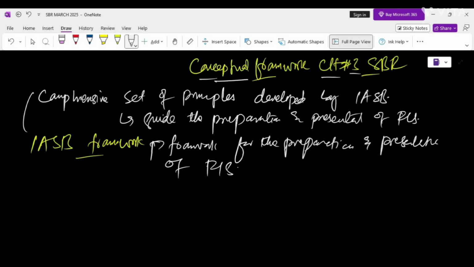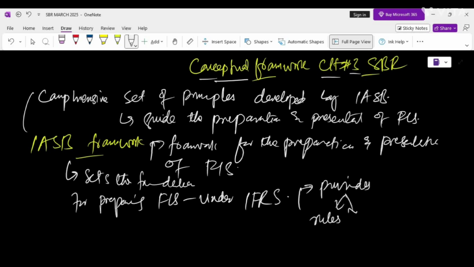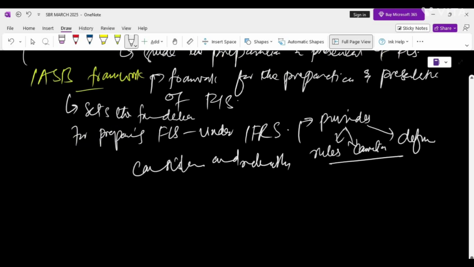First, you have to understand that this International Accounting Standards Board framework sets the foundation for preparing financial statements under International Financial Reporting Standards, IFRS. This framework provides rules, conventions and definitions, and their purpose is to ensure consistency and reliability. So the main purpose is consistency and reliability.